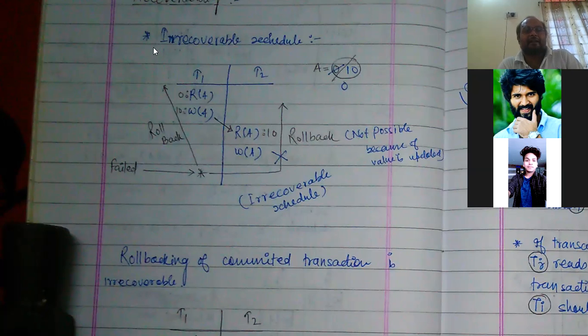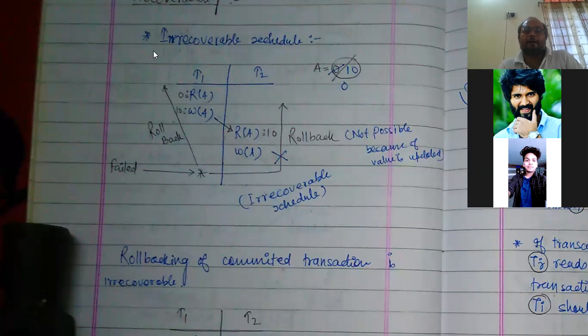It is written like R1A. That means one transaction is performing the read operation on the data item A. It is written like this: R1A, W1A, and after that R2A and W2A.